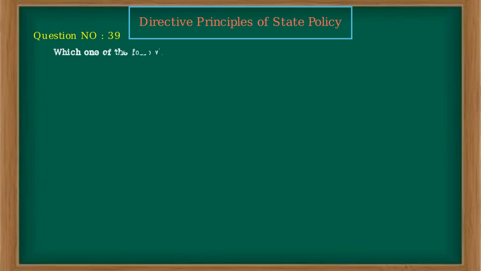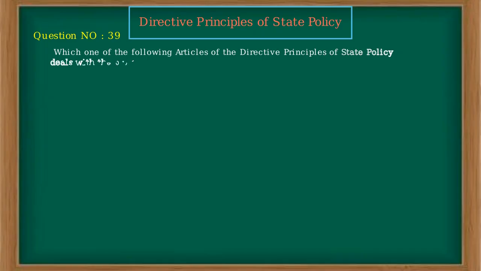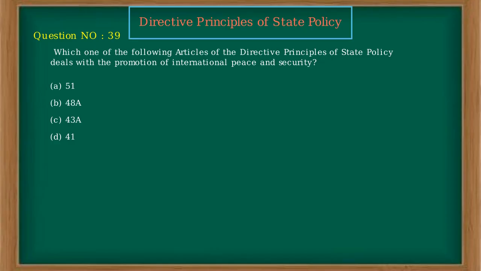Which one of the following articles of the Directive Principles of State Policy deals with the promotion of international peace and security? A. 51. B. 48A. C. 43A. D. 41. Ans. A.